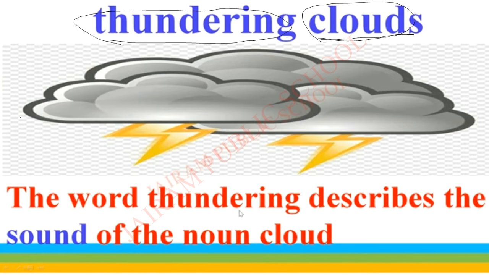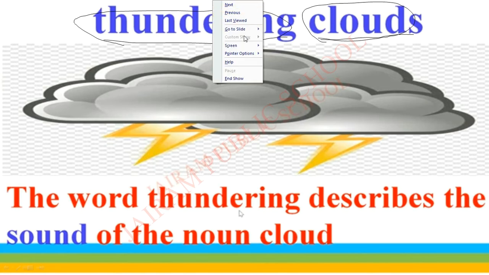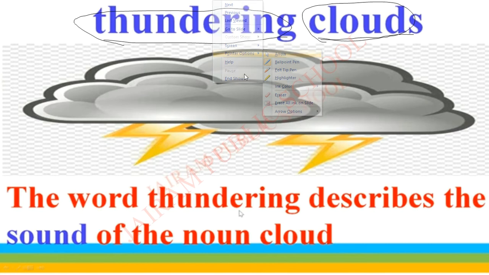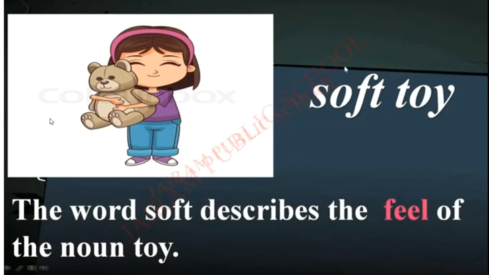Okay, the word thundering describes the sound of the noun cloud. Do you understand? Very good. Next example.